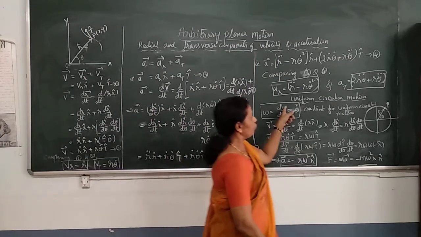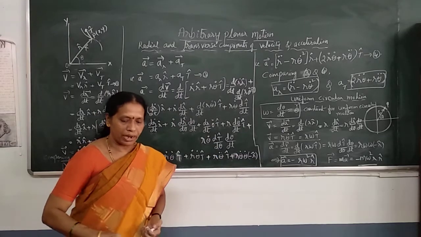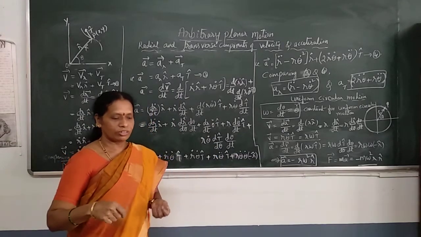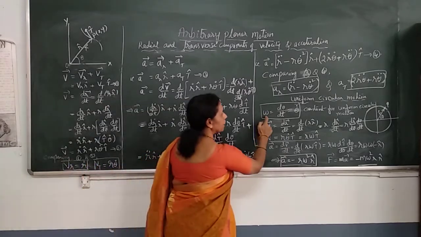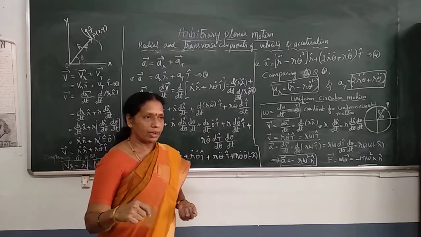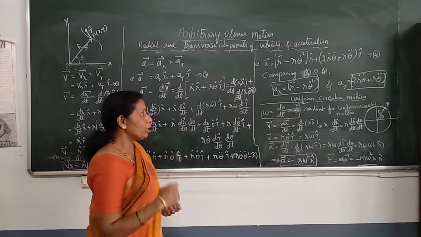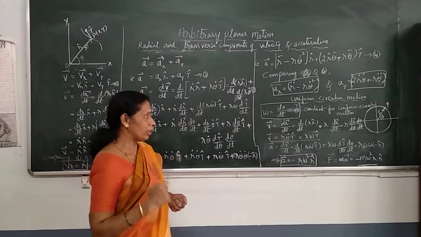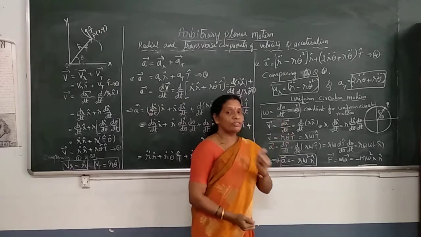Next is uniform circular motion. What is uniform circular motion? A motion of the particle in a circular path with constant velocity. The velocity in a circular path is called angular velocity, usually denoted by the symbol omega. Motion of a particle in a circular path with constant angular velocity is called uniform circular motion. So, angular velocity constant.